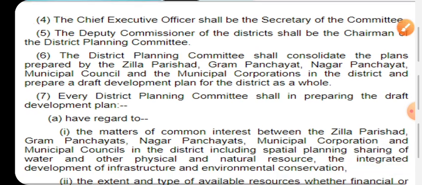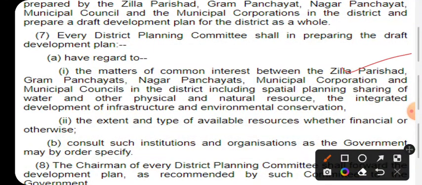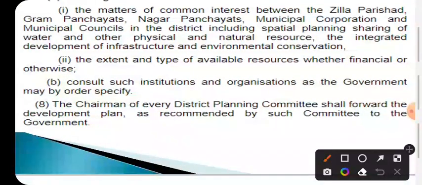And what will be its work? To analyze the interests of the Zilla Parishad, Gram Panchayat, Nagar Panchayat, municipal corporation and municipal council, and what the issues are. We analyze resources available, financial, structural or infrastructural, in order to analyze the requirements of the localities, and then consult such institutions or organizations as the government may order. The chairman of every district planning committee shall forward the development plan recommended by the committee to the government.